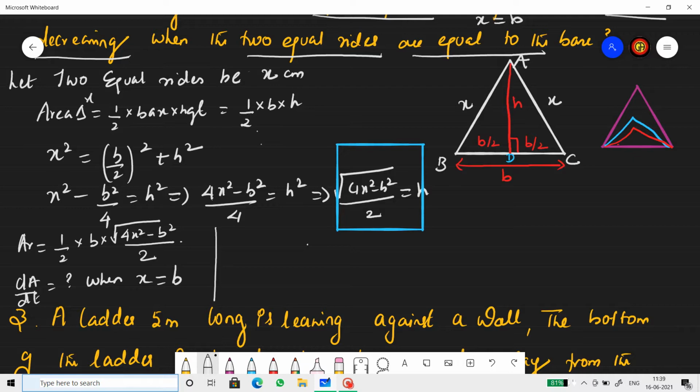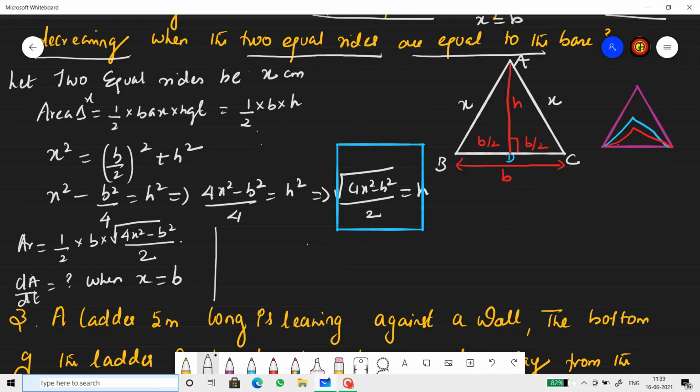So h we found. The question is to find the rate of change of area when x equals b. So substituting h in the area formula, find dA by dt when x equals b.